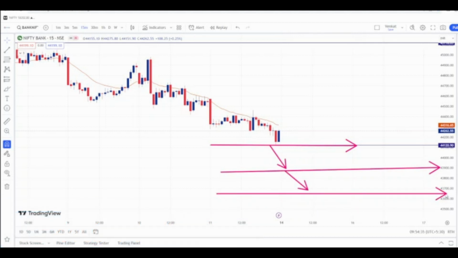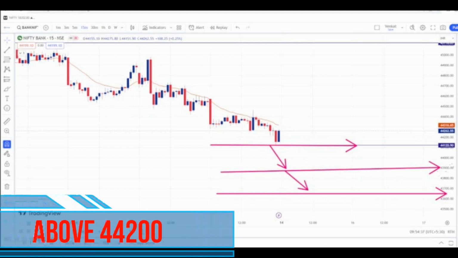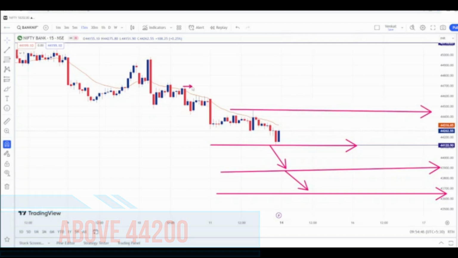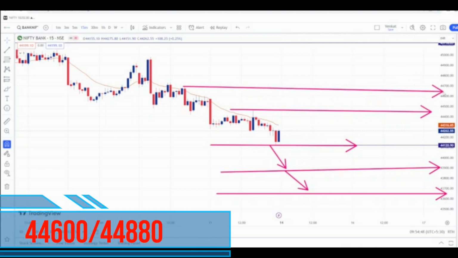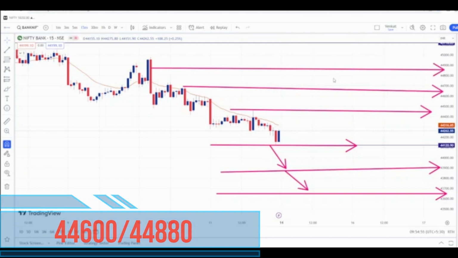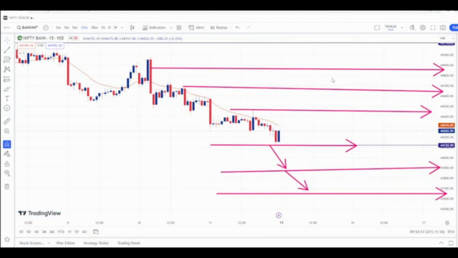These are the downside levels for Monday's trading session, and we will long Bank Nifty only above this level, which is near 44,200, for the first target of 44,600, and the second target of 44,880. These are the levels for Monday's trading session.